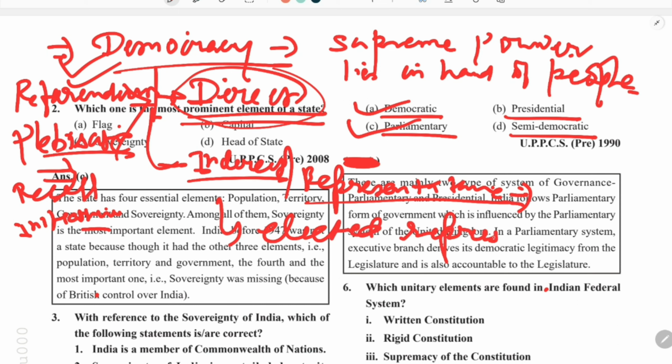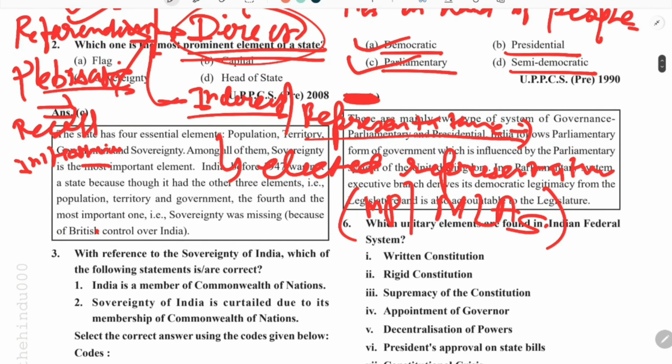Like we in India have MPs or MLAs. So they are our representatives. They are the representatives of people. So they fulfill the wishes of people because people are electing these MPs or MLAs to represent them in the legislature. So in this way, there are two methods of this democratic system: direct and indirect.